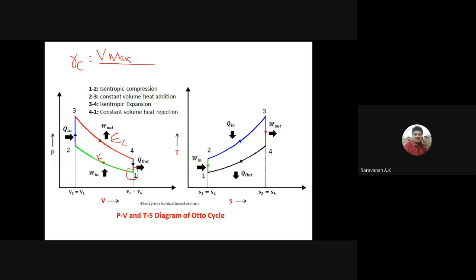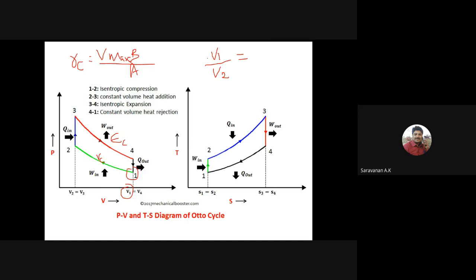For the compression ratio, it's a ratio between before the compression and after the compression. So before the compression, the volume will be indicated as V1, divided by the volume at the end of the compression stroke, V2, right?